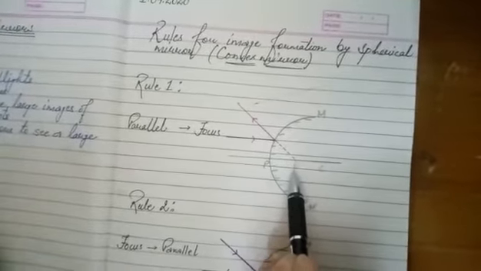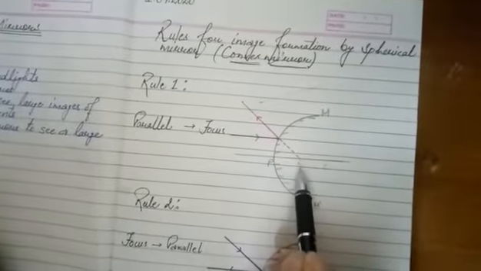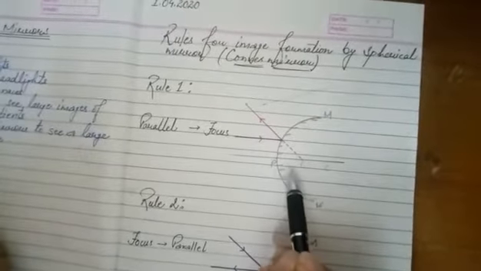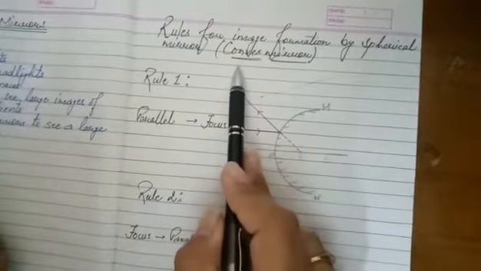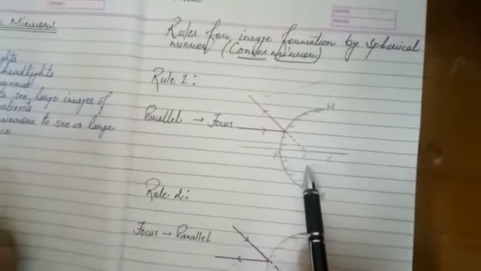So this is the basic difference between concave mirror and convex mirror. In case of concave mirror, the ray actually passes through focus, but in case of convex mirror, the ray appears to pass through focus. Now let's move on to rule number 2.